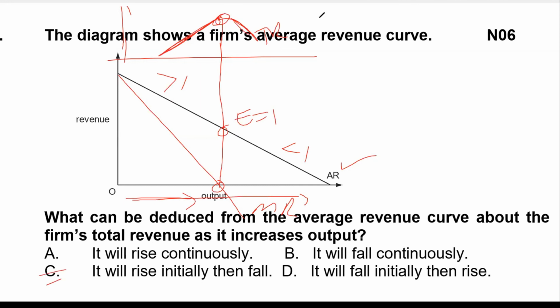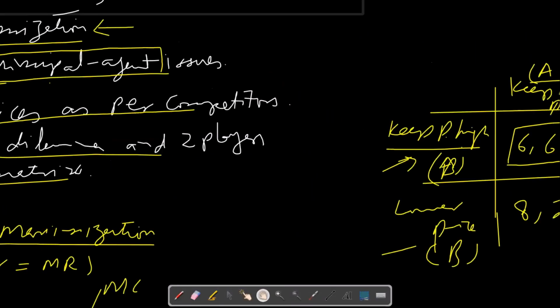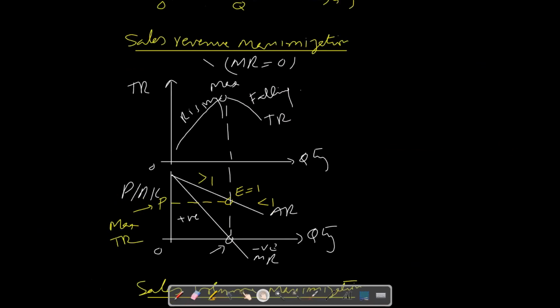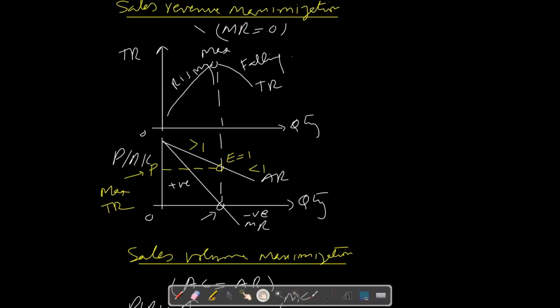To verify this concept, we can move back to our concept of sales revenue maximization. This is the graph, and you can relate this scenario to it. In this graph you can clearly see that when marginal revenue is 0, elasticity of demand is equal to 1. If we keep increasing quantity, then initially total revenue increases, it reaches a maximum point, and afterwards it starts falling. So answer C was saying that it initially increases and then eventually it falls.